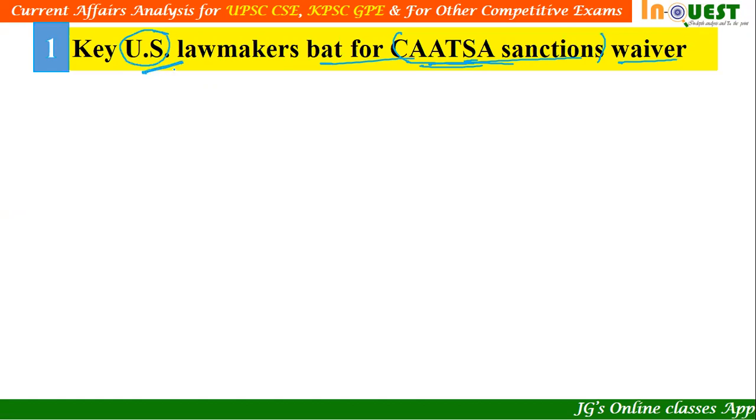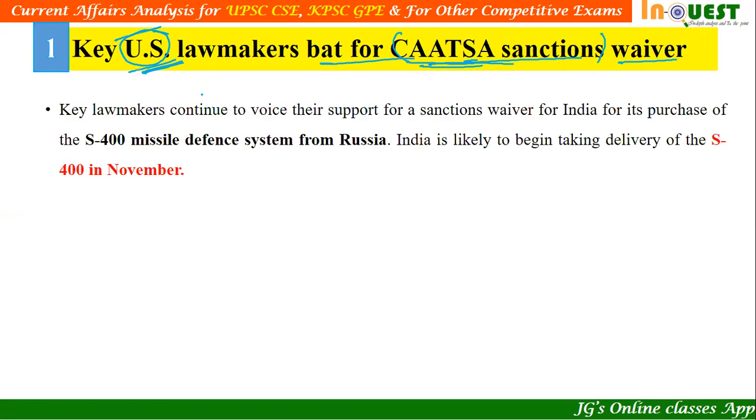When any country that has trade relations with the United States simultaneously develops trade relations with Russia, Iran and North Korea, this penalty will be imposed on such countries. Now key lawmakers continue to voice their support for a sanctions waiver for India for its purchase of the S-400 missile defense system from Russia.